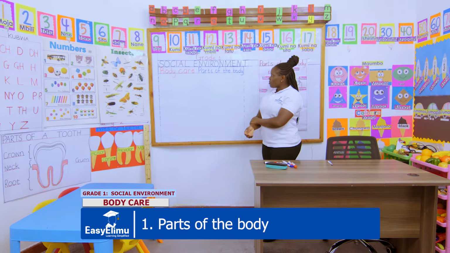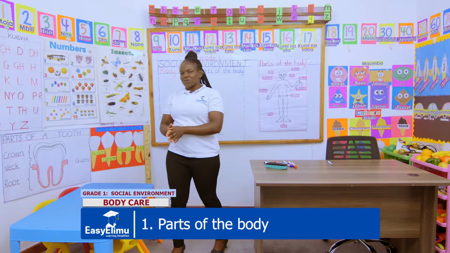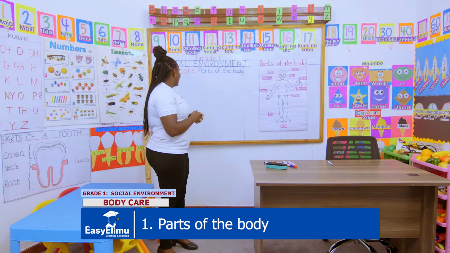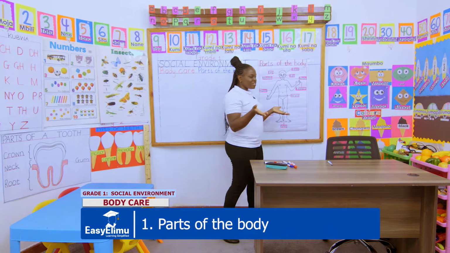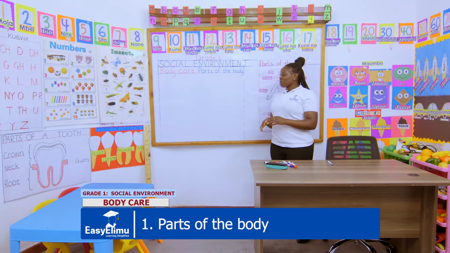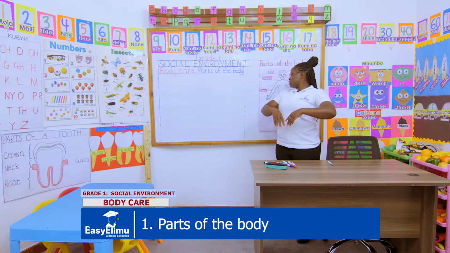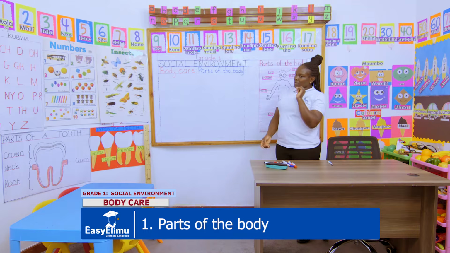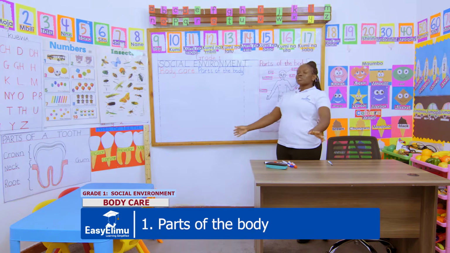Now, we want to talk about something called the social environment, and under this, we want to talk about body care. Do you people have your bodies? Do you love your bodies? Show me. Can you walk around? I see your body. Okay. And do you care for those body parts, or do you just leave them the way they are? I hope you care for them, because this topic will only be about our body.